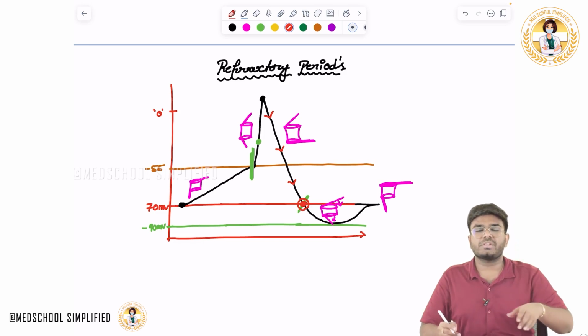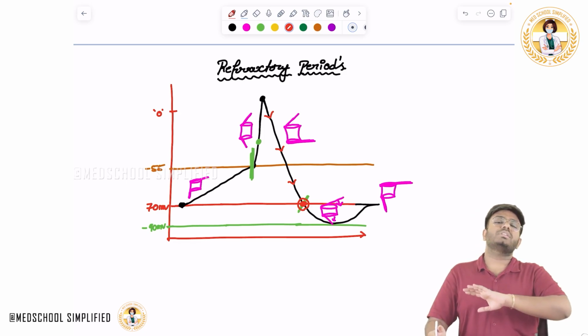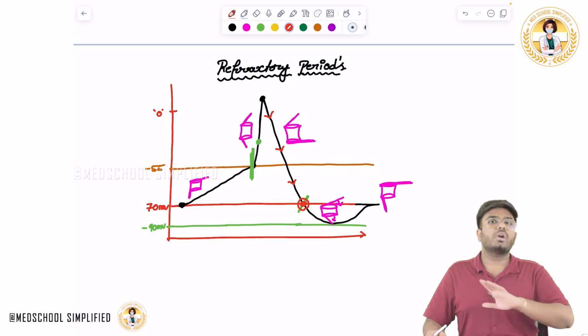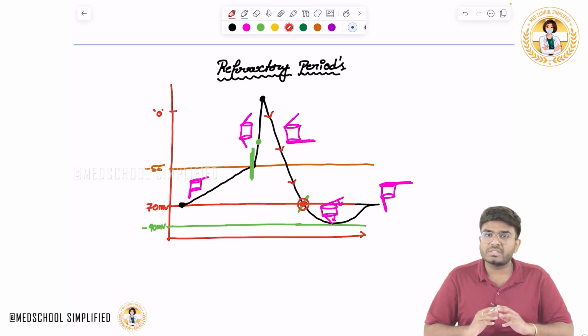During depolarization all channels are open, and during repolarization the voltage gated sodium channel inactivation gates are closed. So it's not possible to generate one more action potential.